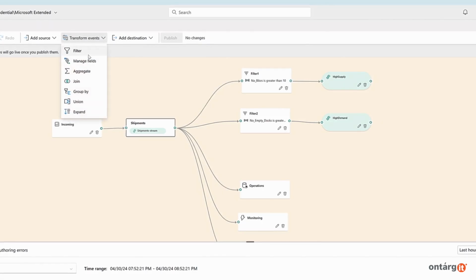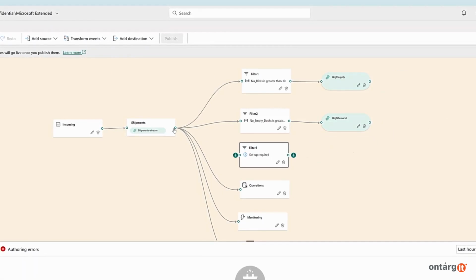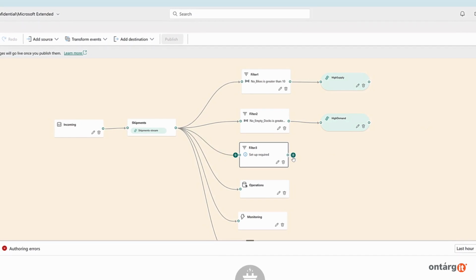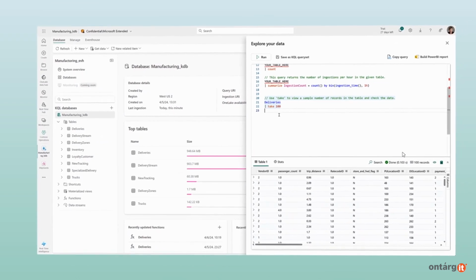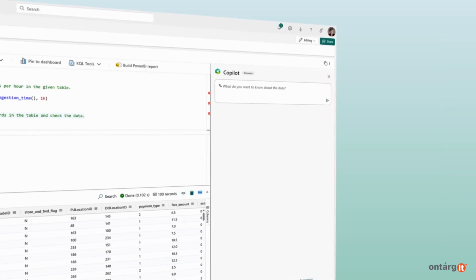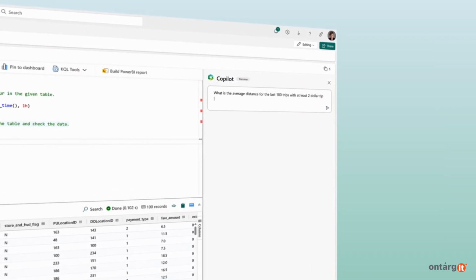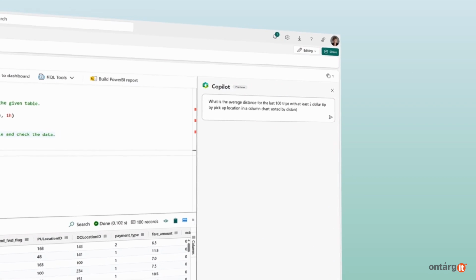With a simple drag-and-drop experience, you can route the relevant data to the right destination in Microsoft Fabric. Just a few clicks and you are set to explore insights on petabytes of streaming data. Harness the intelligence of Copilot in Microsoft Fabric using simple natural language to elevate your analysis.